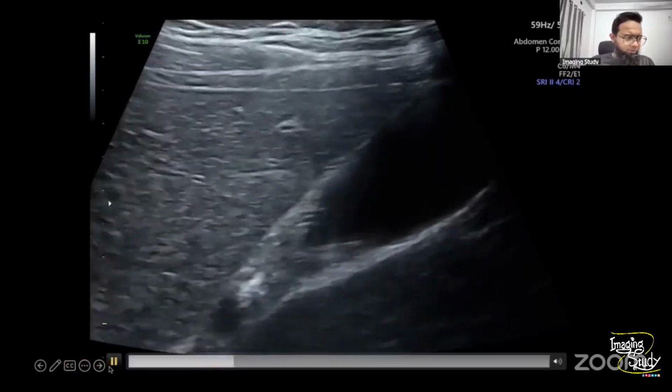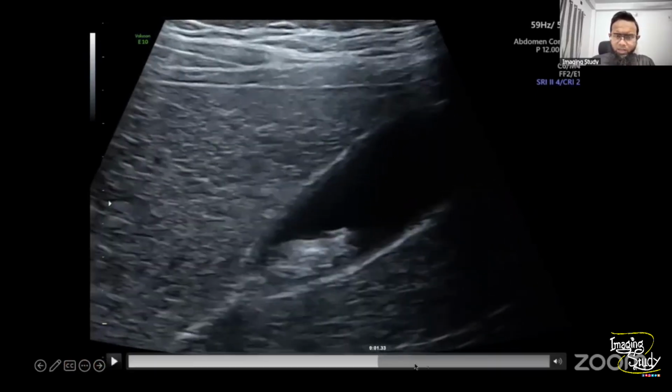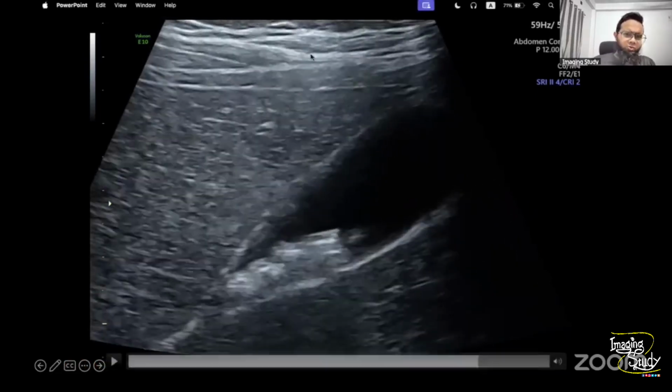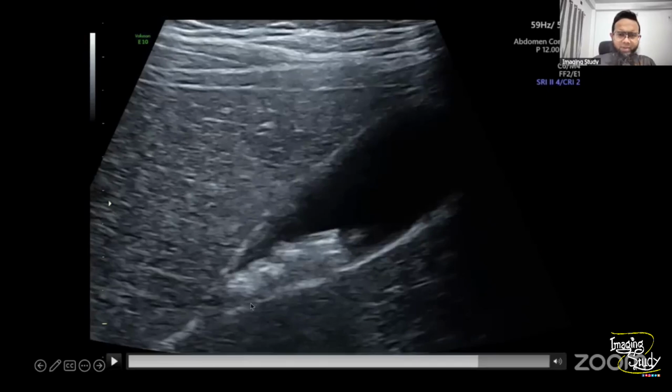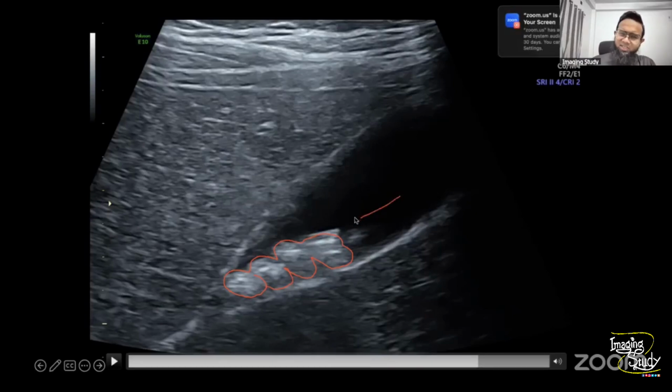So let me freeze the image a little. If I don't want to make it a fragmented one, I'll just draw it like this. So it's like this type of appearance. Let me draw a little bit. I'm not good at drawing, obviously. If I show you this structure right now, it doesn't look like a stone. Rather, it looks like a dead worm.